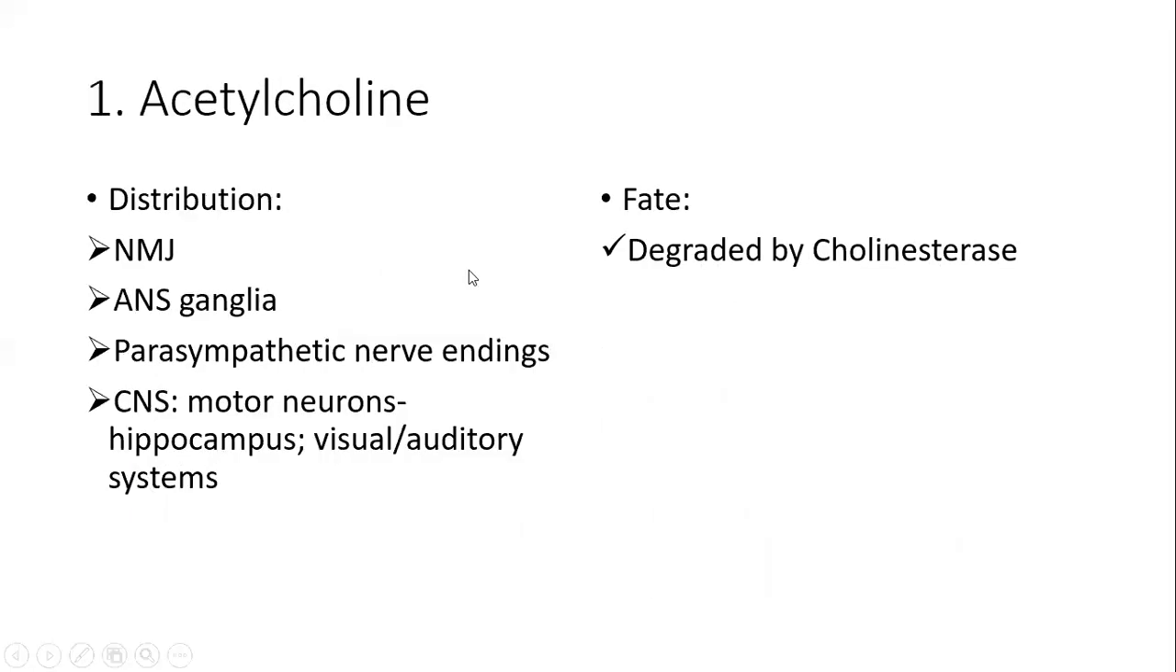Acetylcholine, its distribution and fate. Distribution: it is found at the nerve-muscle junction, autonomic nervous system ganglia, and parasympathetic nerve endings. In the CNS, however, it is associated with the motor neurons, especially in the hippocampus part of the brain, and with the visual and auditory systems.